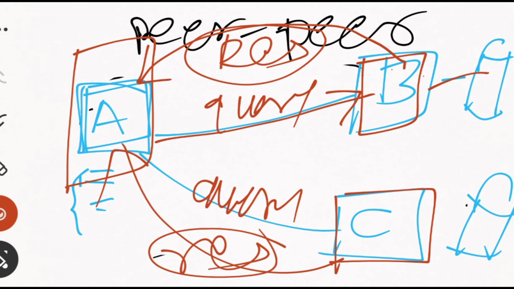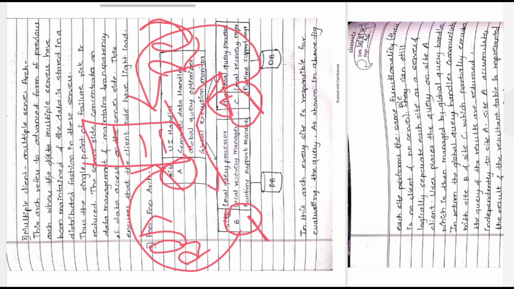But actually there are certain components. Whenever a particular site becomes a client side, it will have a UI handler, a semantic data handler, and a global query optimizer. Why? Because whenever parts of the query are submitted to the individual sites like site B and site C, they return their results. So this global query optimizer will optimize that query and execute the global query.